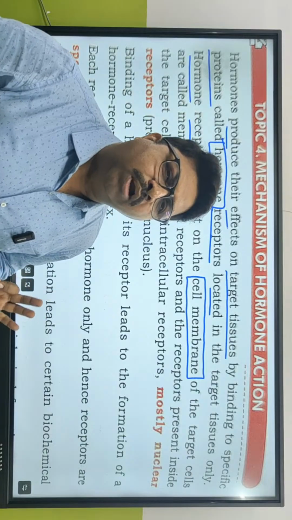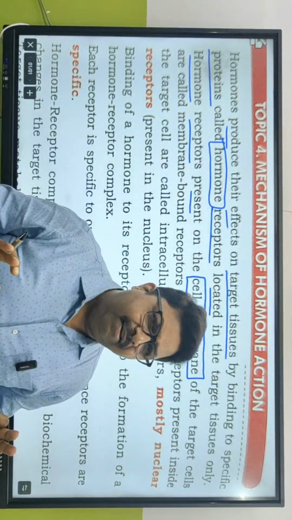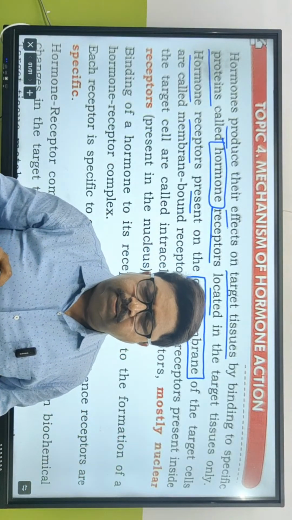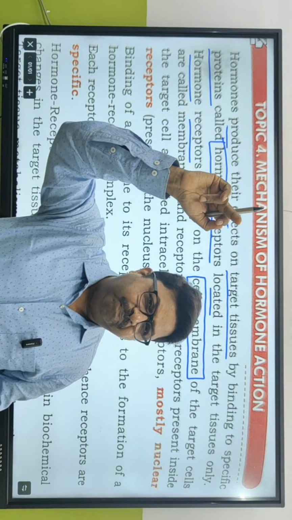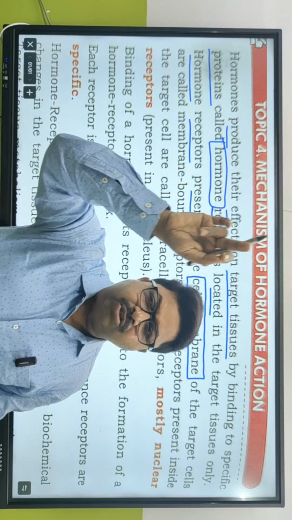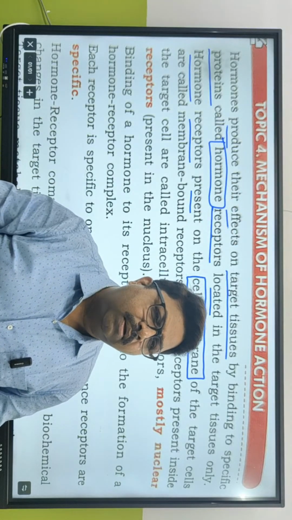Remember the fluid mosaic model by Singer and Nicholson in the chapter Cell. In it, from the extrinsic protein, there are some Y-shaped chains, a Y-shaped structure present. What are those?